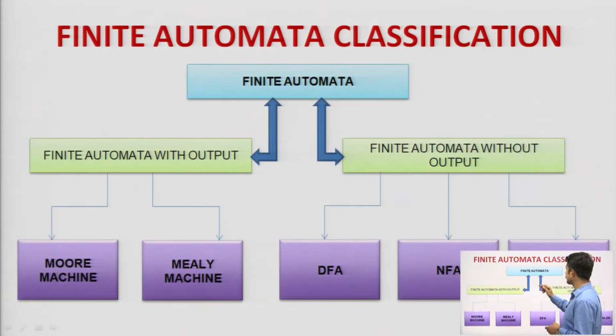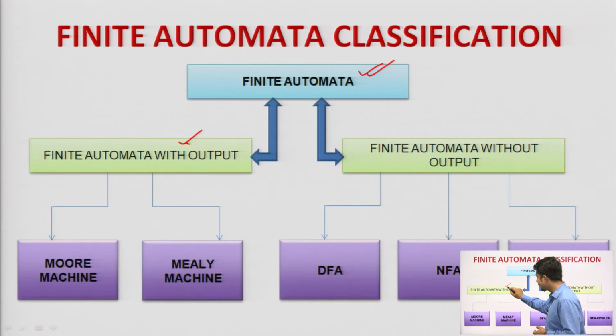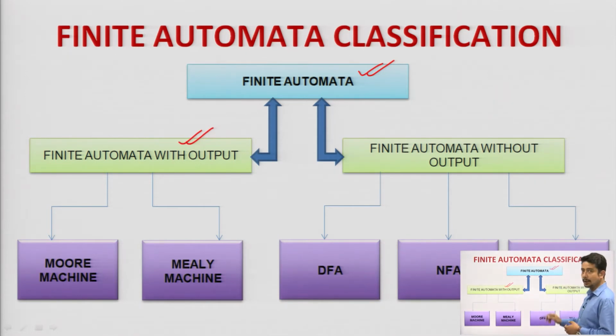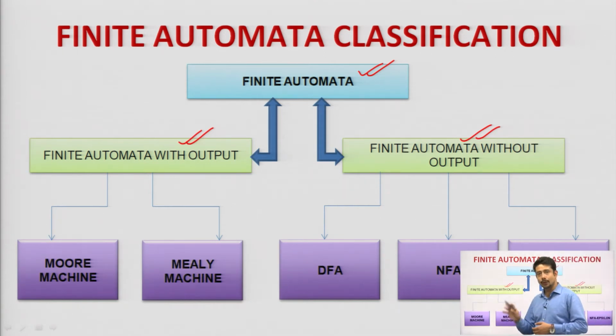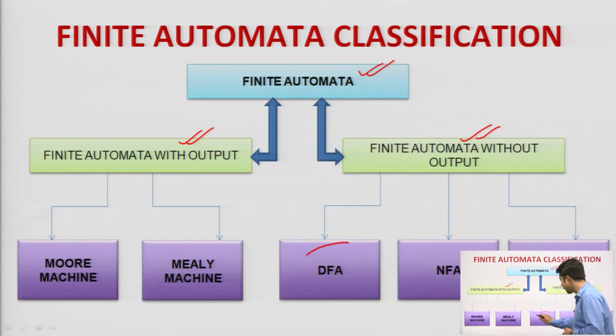So, we have come across the concept of finite automata in the first 2 video lectures. If anyone has skipped them, then you can go back to those lectures. Then we have come across finite automata with output, which is one category. Another category is finite automata without output. If you look into finite automata without output, we started off with the DFA concept, that is deterministic finite automata.